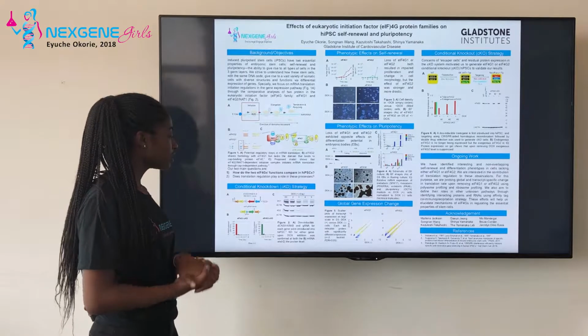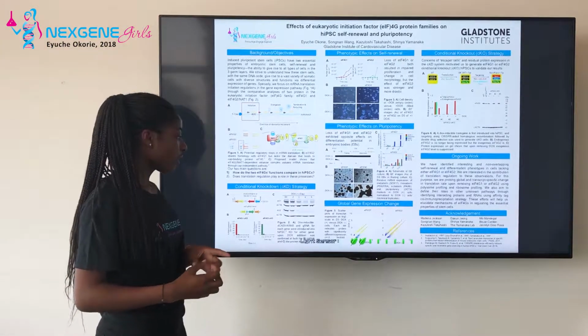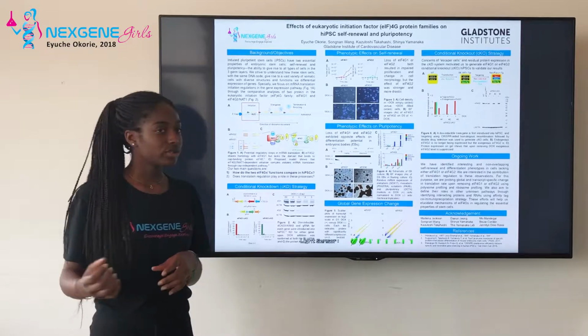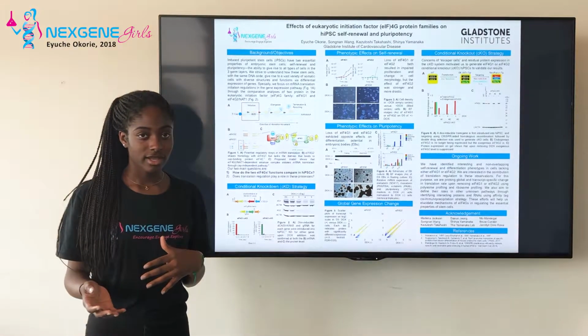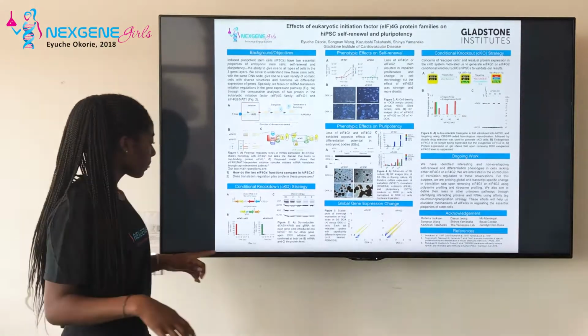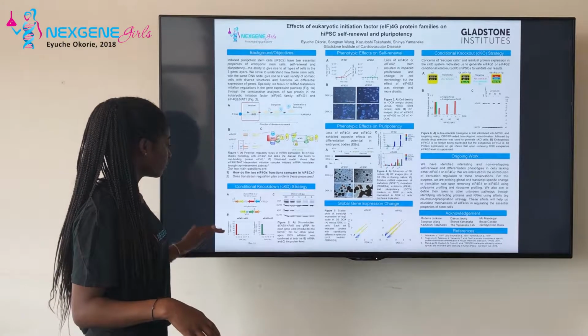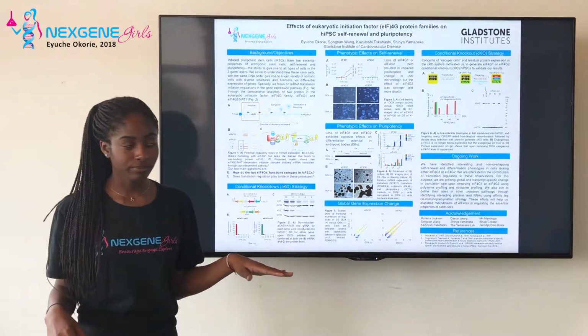So the first strategy I used is a conditional knockdown, where I introduce a guide RNA vector into our Cas9 locus, and what we saw was that upon addition of DOX, the expression of these proteins decreased over time.